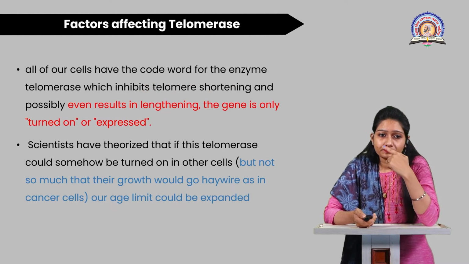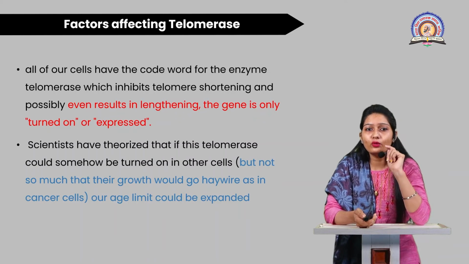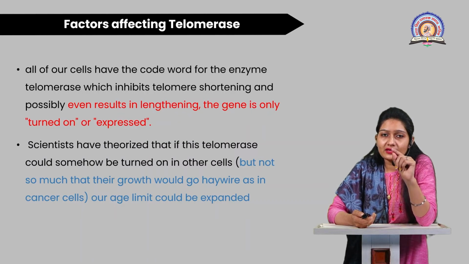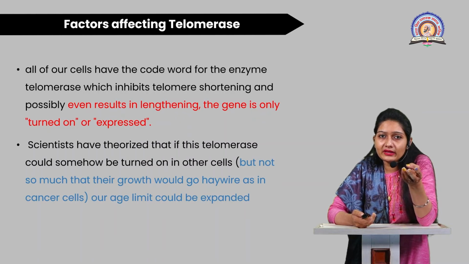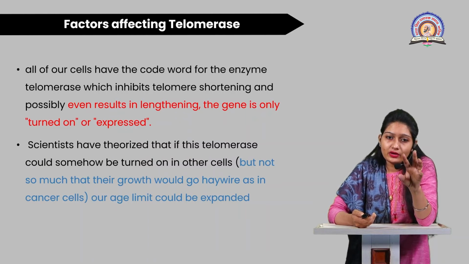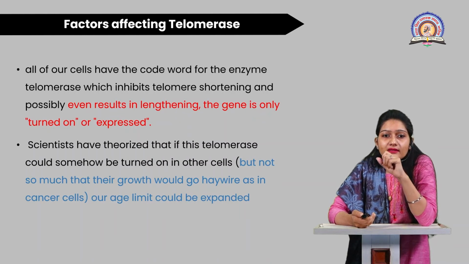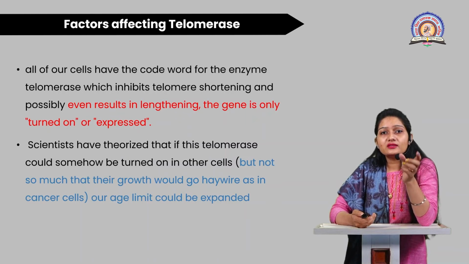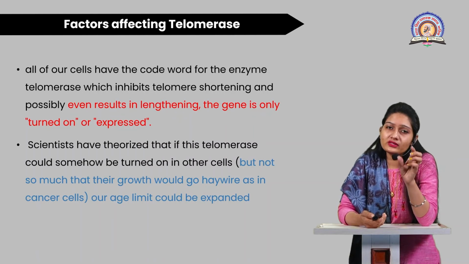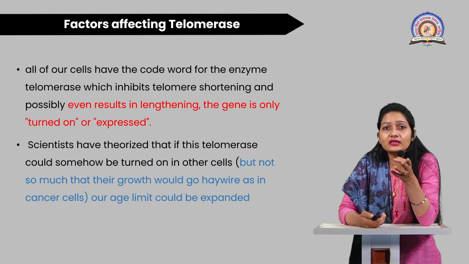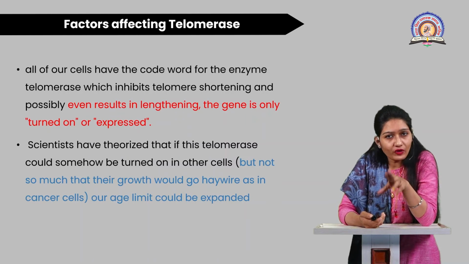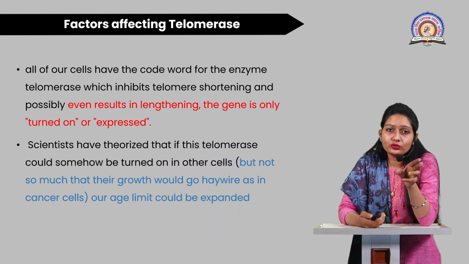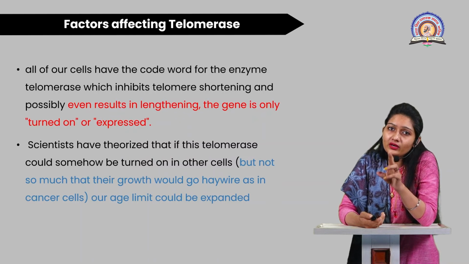Now, all of our cells have the code word for the enzyme telomerase, which inhibits telomere shortening, because as we have discussed, the more telomerase there is, the more telomere longevity there will be. The possibility even results in lengthening when the gene is turned on or expressed. When this telomerase gene is always turned on, as we have discussed, it is in cancer cells and white blood cells. So expression of this telomerase gene is always on in these two cells, and it prevents the shortening of the telomere.